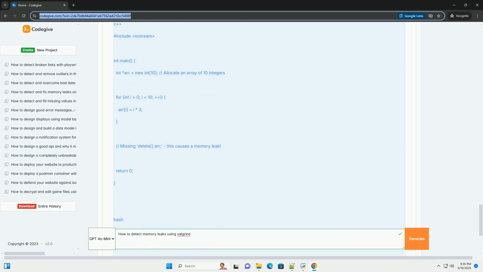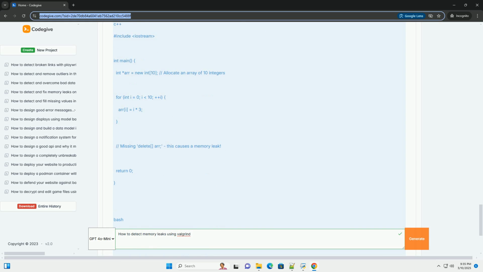*Suppressed*: these are errors that Valgrind knows about but is ignoring based on a suppression file. Suppression files are used to silence known issues in third-party libraries or system code that you don't have control over. 9. Using Valgrind options for more detailed analysis. Valgrind provides numerous options to fine-tune its behavior and get more detailed information. Here are some particularly useful ones.